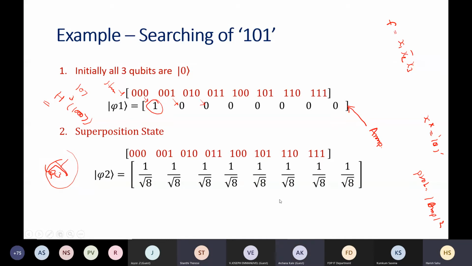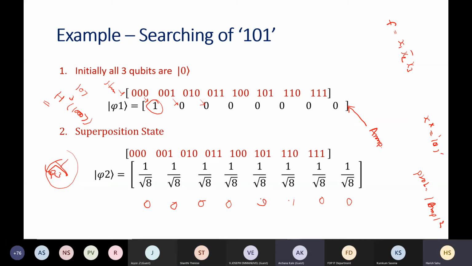But suppose somehow I do something and these amplitudes become 0 or negligible, and this one becomes 0.9 or something. If somehow, using the Grover algorithm, I can modify these amplitudes from 1 by square root of 8, then what is the probability of getting 101 here? If the amplitude is 0.9, then the probability is 0.81.